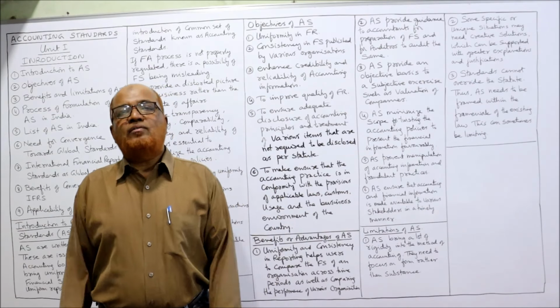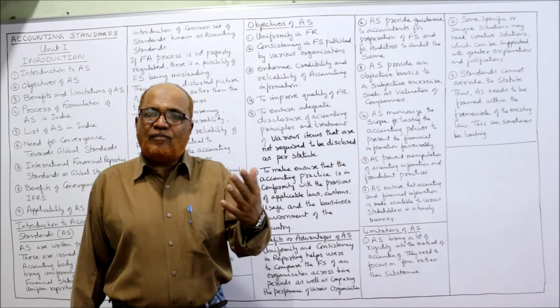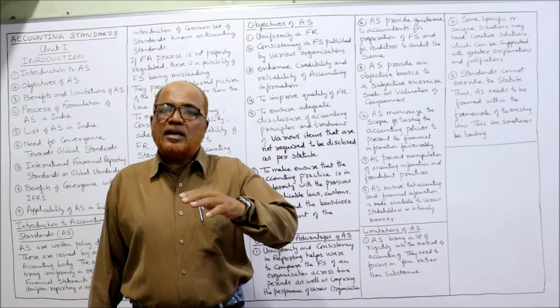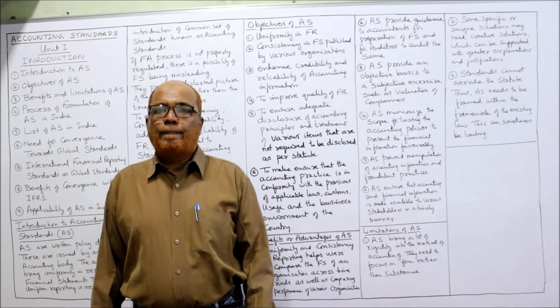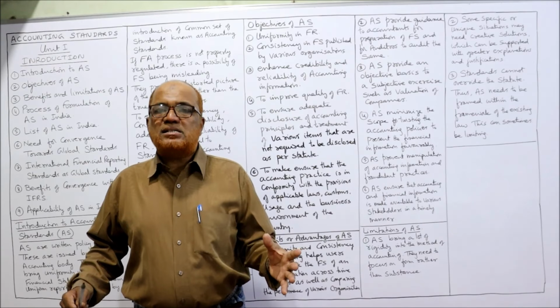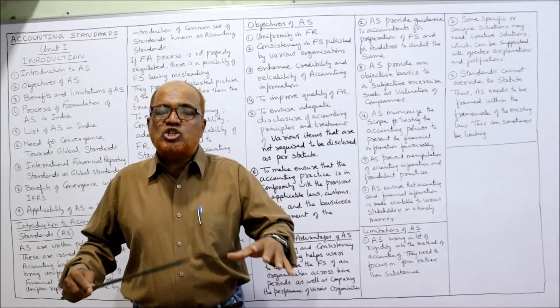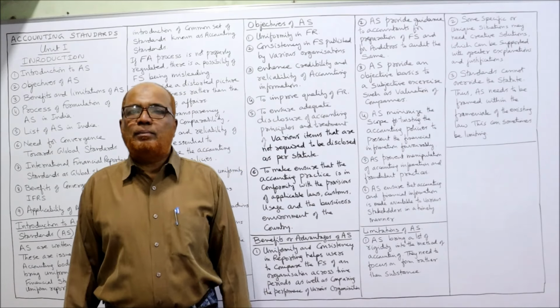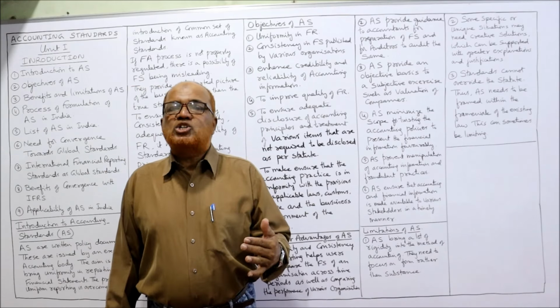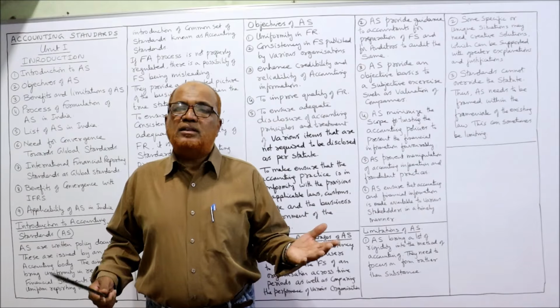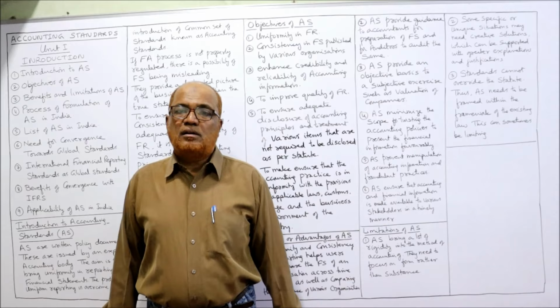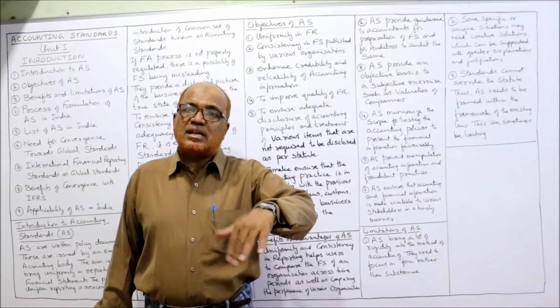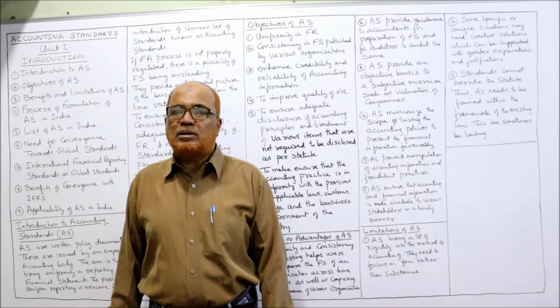Examples are depreciation, valuation of stock, and revaluation of assets. In all these cases, the personal judgment of the accountant will be applied. When personal judgment is applied, definitely there is a scope of bias. There is a scope of misrepresenting the financial statements.